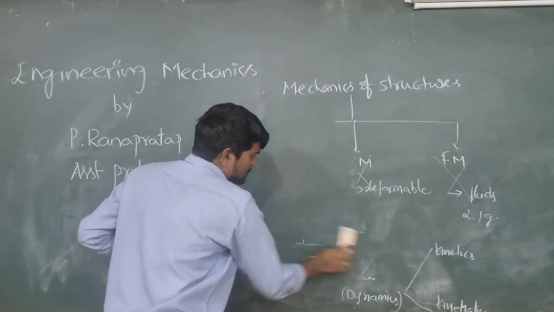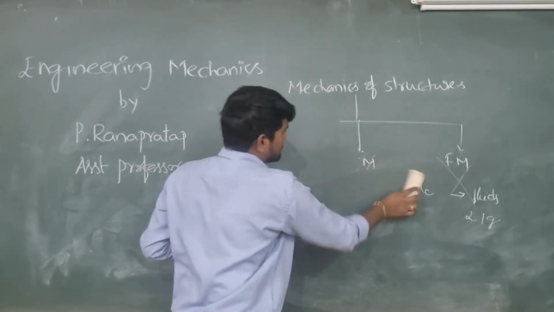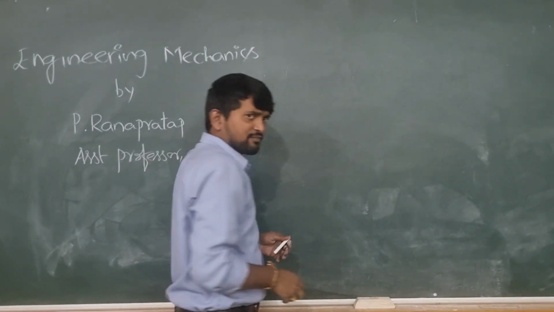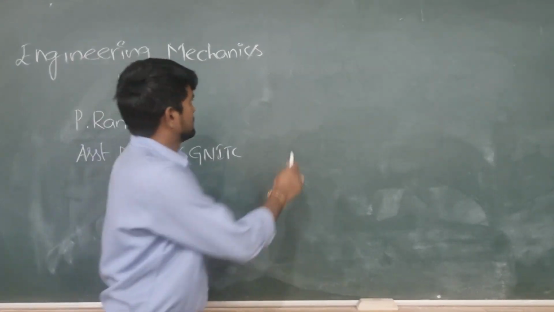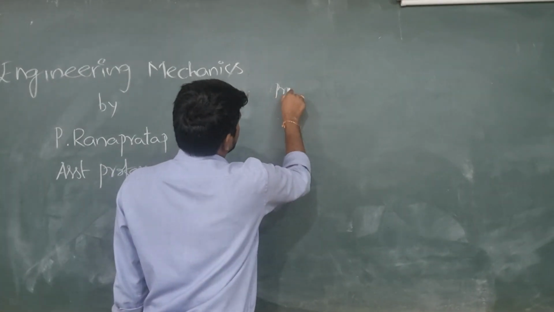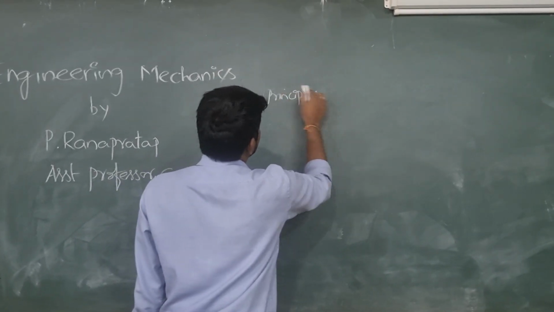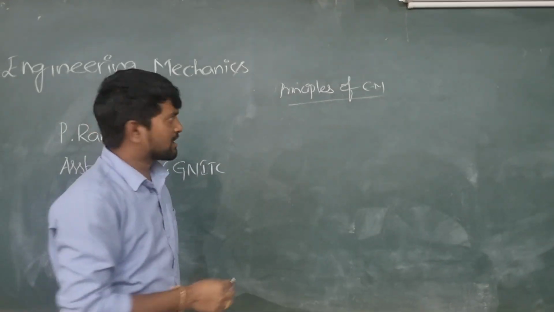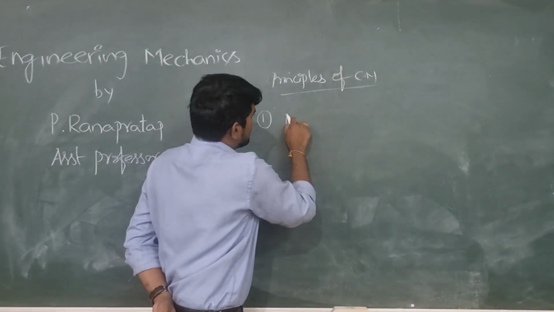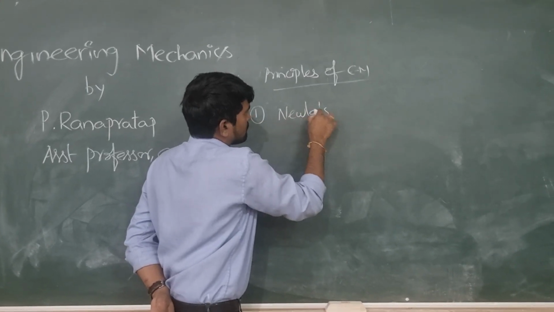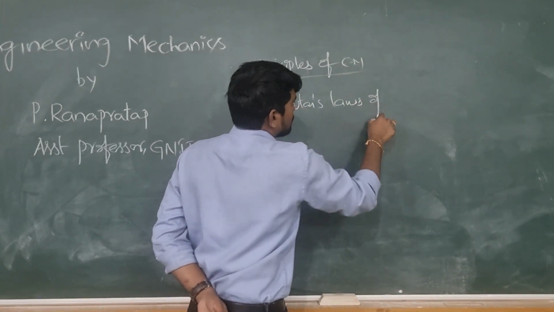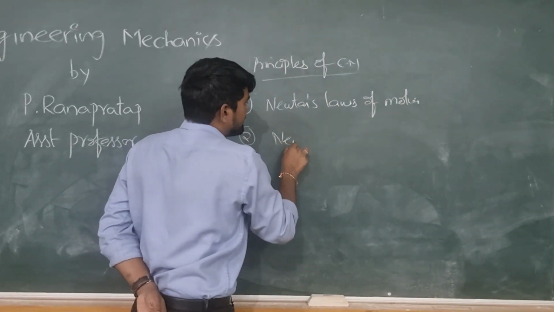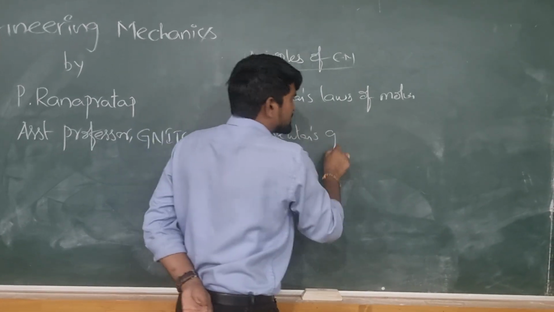Next, principles of engineering mechanics. We have four principles of engineering mechanics, which are used to calculate the resultant force and resultant magnitude out of the forces. The first is Newton's laws of motion. The second is Newton's law of gravitation or Newton's gravitational law.